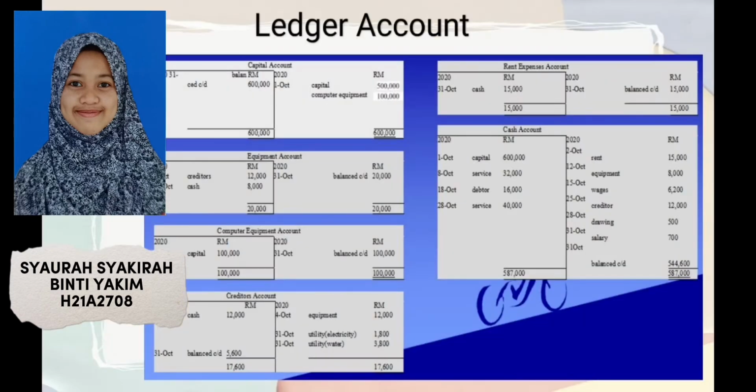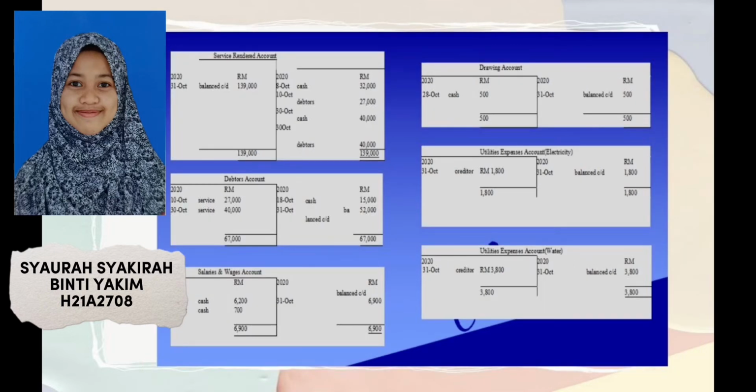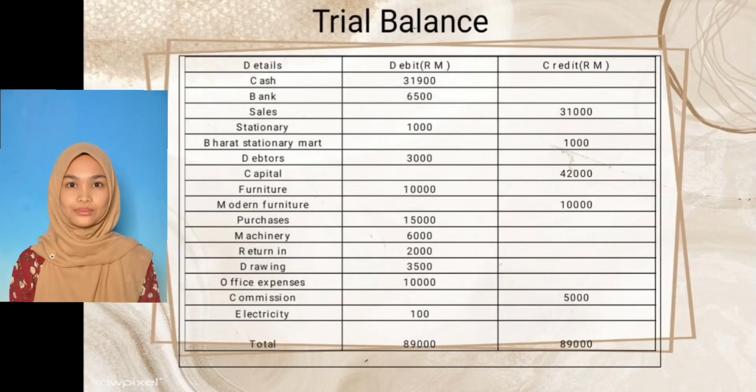A ledger is a book or collection of accounts in which account transactions are recorded. Each account has an opening or carry forward balance and will record each transaction as either a debit or credit in separate columns, and the ending or closing balance. Firstly, a trial balance is a list of all the general ledger accounts, both revenue and capital, contained in the ledger of a business.